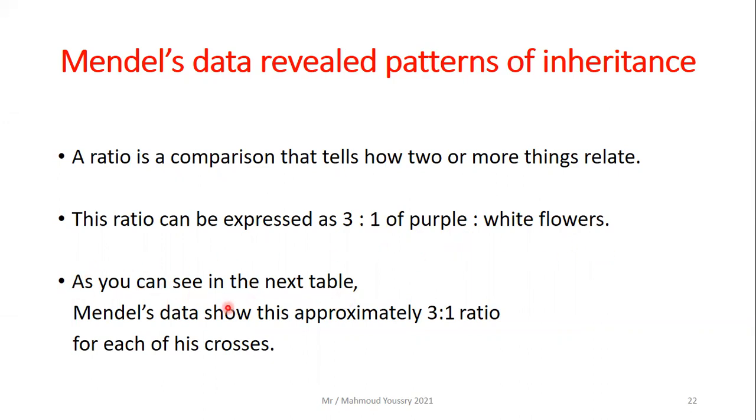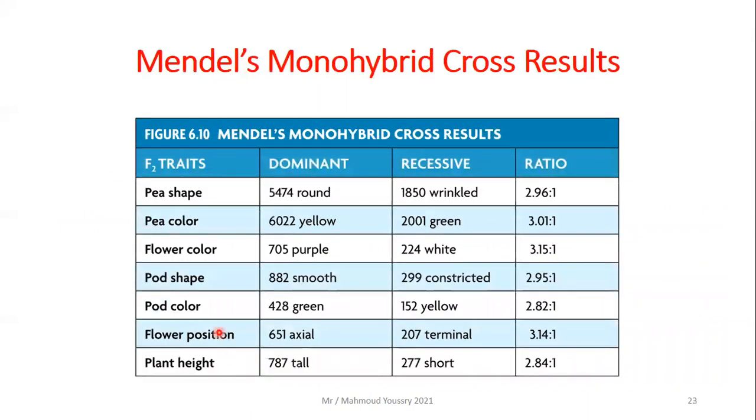As you can see in the next table, Mendel's data show this approximately 3 to 1 ratio for each of his crosses. These are crosses for different traits like pea shape, round or wrinkled, pea color, yellow or green, flower color, purple or white, pod shape and pod color, flower position, and plant height. All of them give the ratio of approximately 3 to 1.